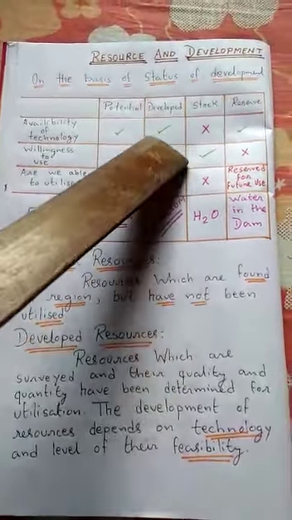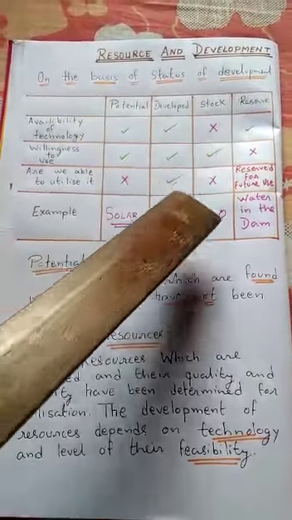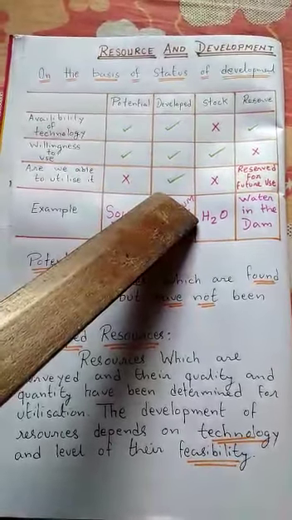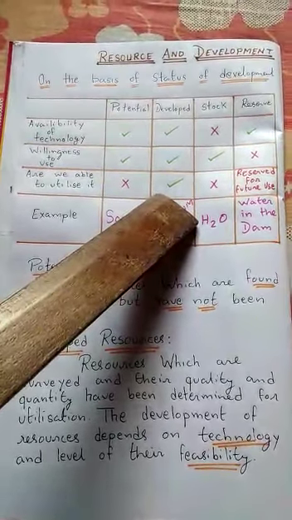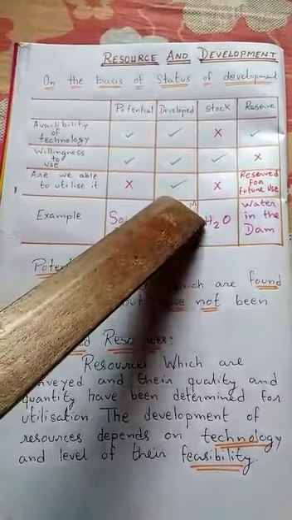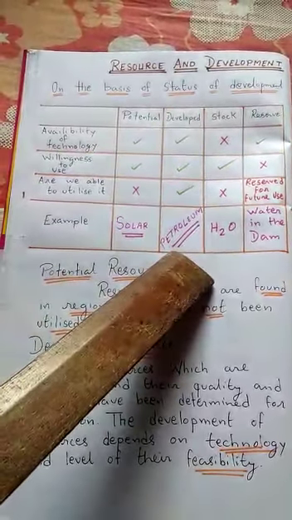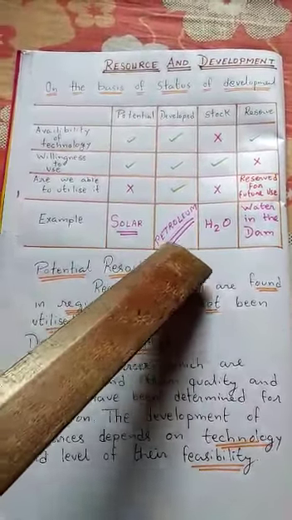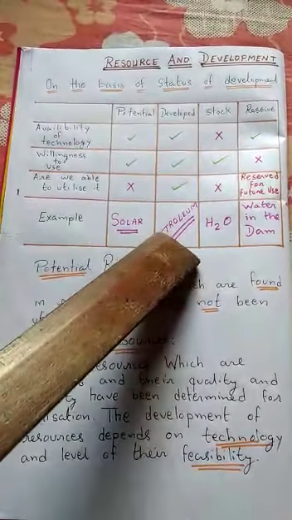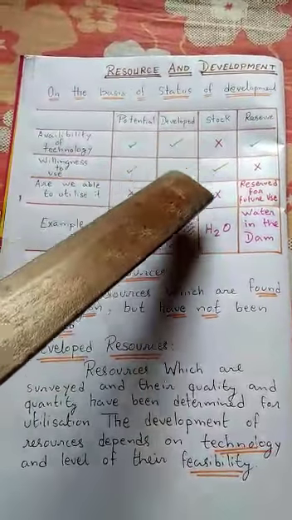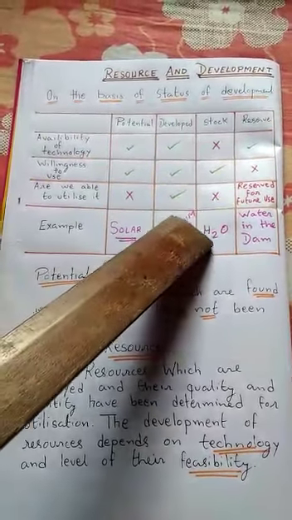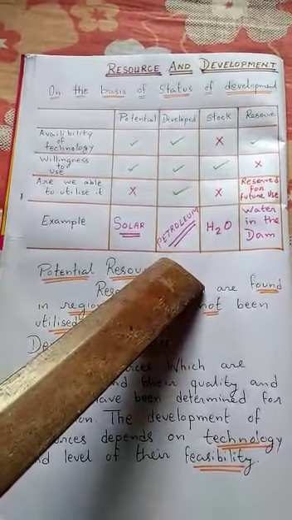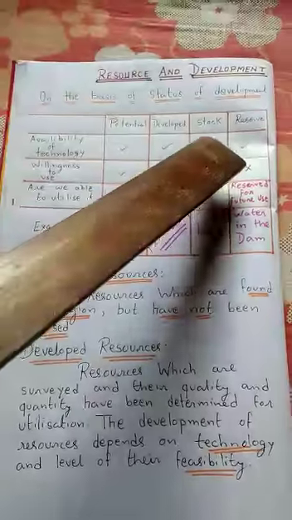We have the technology, we have the willingness, and if we get more, we will explore petroleum much more, because we require it as an energy resource. So for developed resource, technology is there, willingness to use is there, and we are using it also. Example is petroleum.